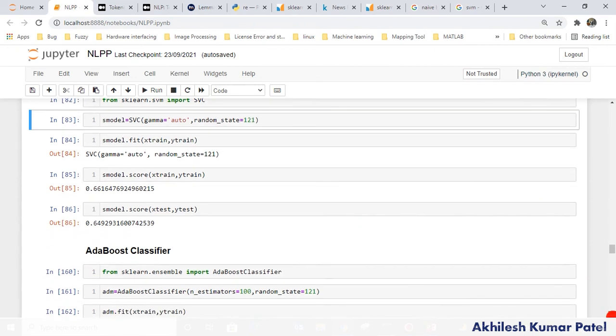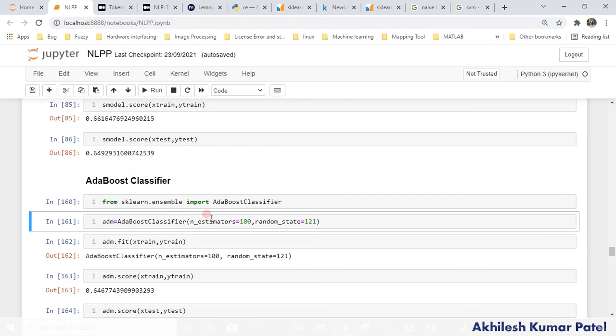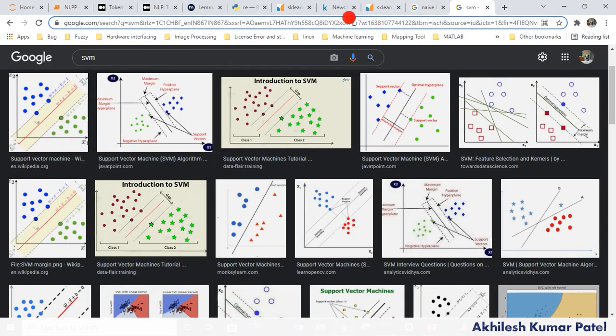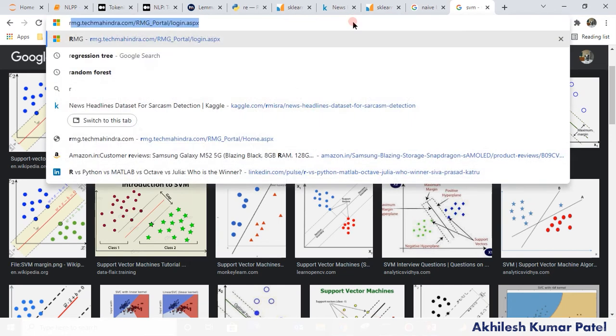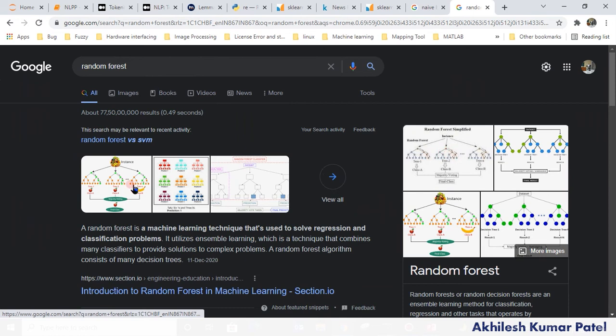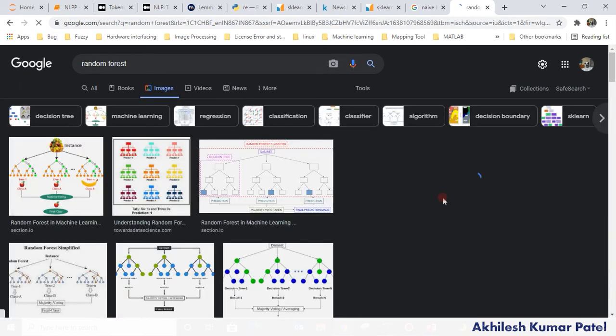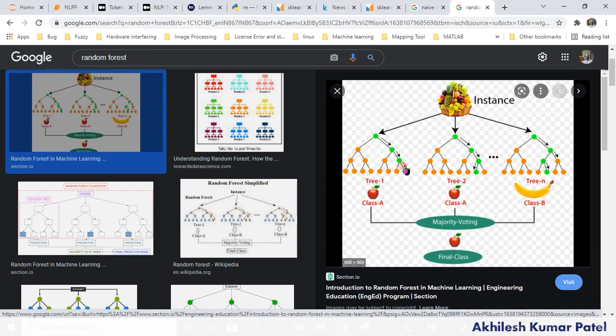Okay, now next, AdaBoost. And what is AdaBoost? Let's discuss AdaBoost. First of all, I would like to show you the random forest, how it works. Just a small definition of how random forest works. In random forest, first of all, we assume that our data is randomly distributed. When we use the random forest, it will create multiple trees. How does it create them? It takes a subset from that data, multiple times. Let's say that I have assigned 3 trees, so it will take 3.